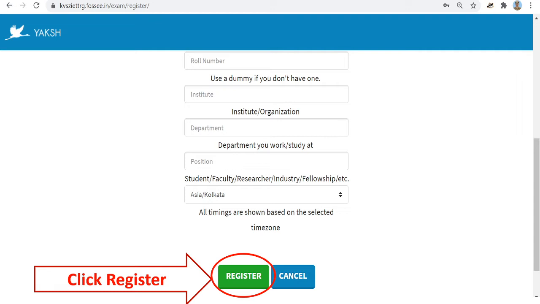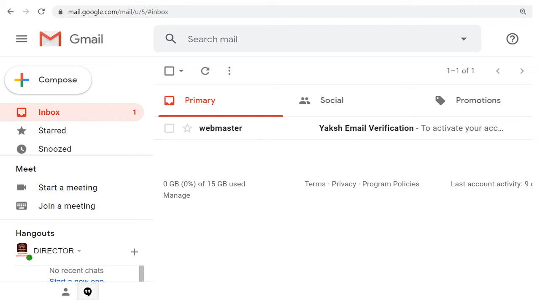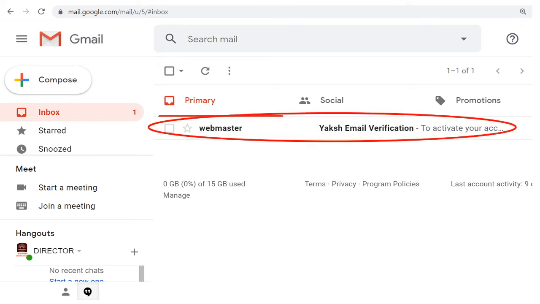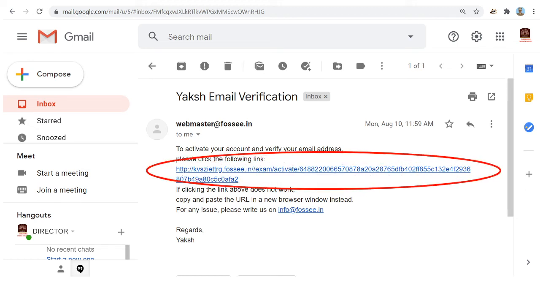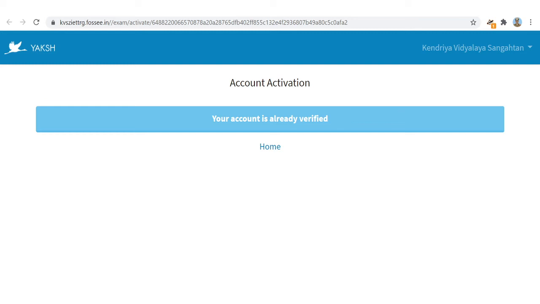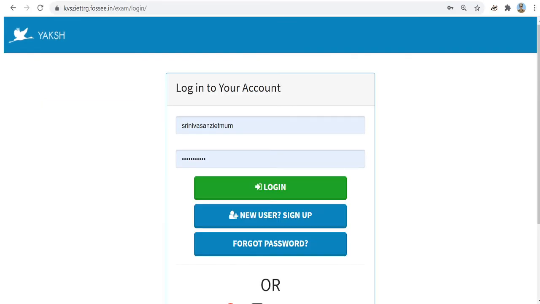Immediately one email will go to the email ID provided by you in the registration form. It reads Webmaster X email verification. Click it. To activate your account, you have to click the link. Then your account will be activated. Click home. Now you can log in to this website kvsz@trg.fossc.in with the credentials, that is your username and password. Click login. You can save it in your computer also.